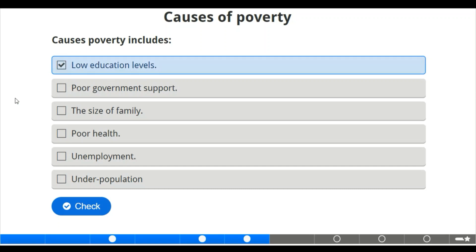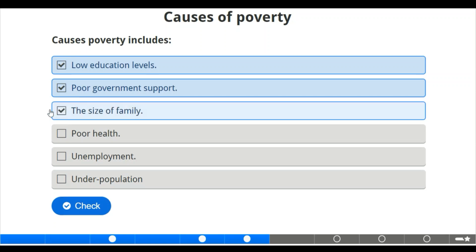Poor government support for basic services or basic infrastructure can also lead to poverty. Also, we have the size of the family. Of course, more family members with only a few people earning can also lead to poverty. And we also have poor health. Of course, ill mental or physical health can be both a cause and a consequence of poverty.